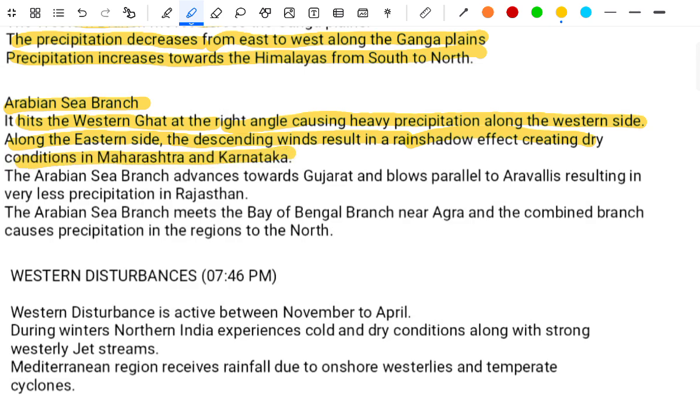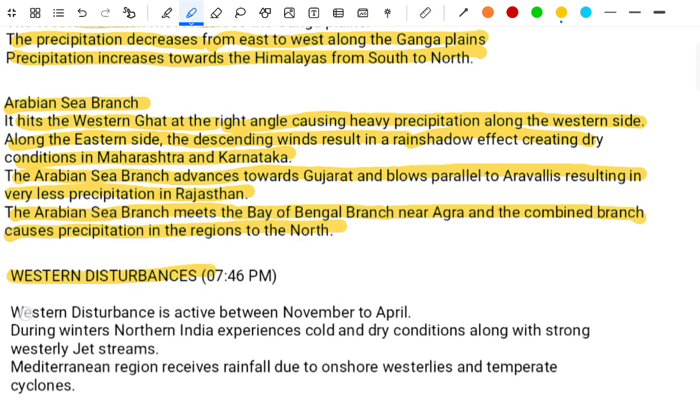in Maharashtra and Karnataka. The Arabian Sea branch advances towards Gujarat and blows parallel to the Aravallis, resulting in very less precipitation in Rajasthan. The Arabian Sea branch meets the Bay of Bengal branch near Agra, and the combined branches cause the precipitation in the region of North India.